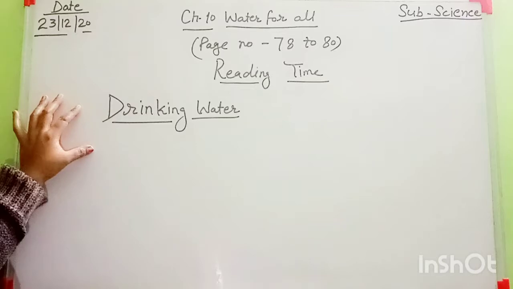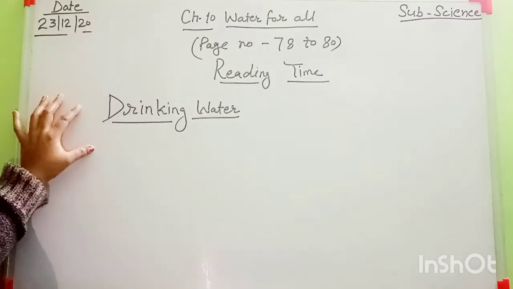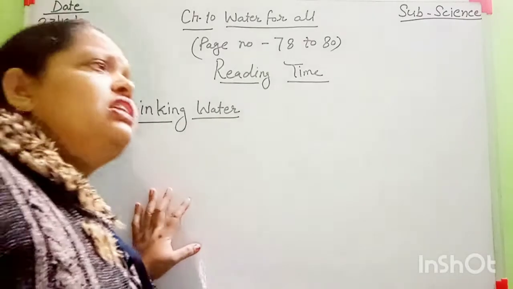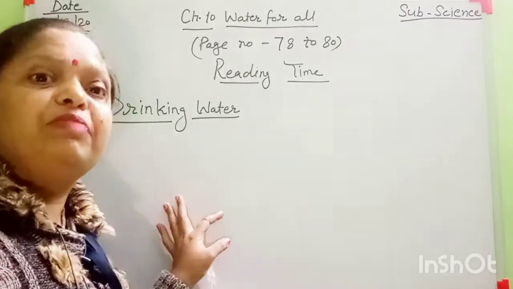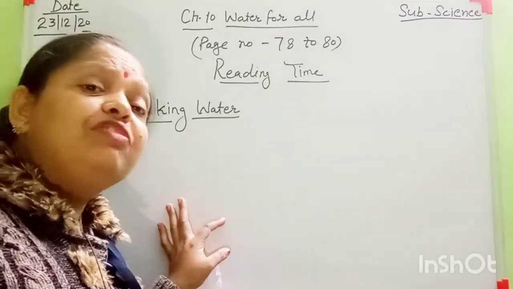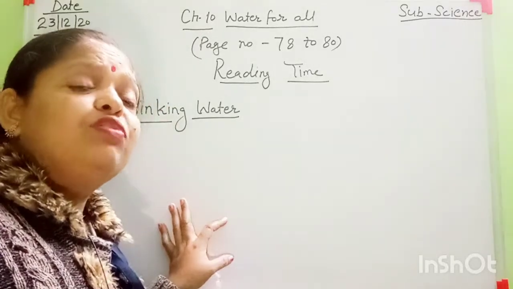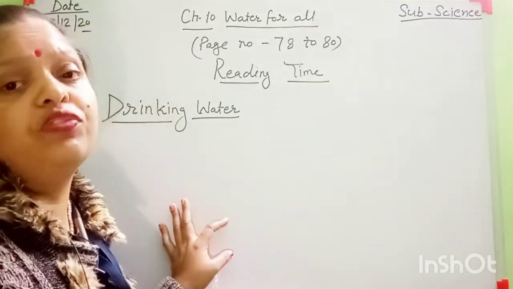Both waters are usually fit for drinking, but sometimes this water has some dirt, some impurities, some chemicals mixed in. That water is impure, that water is dirty, and it is not good for us.